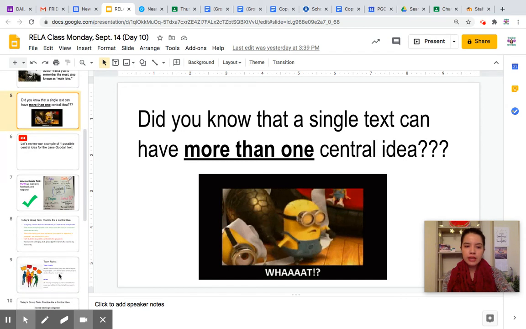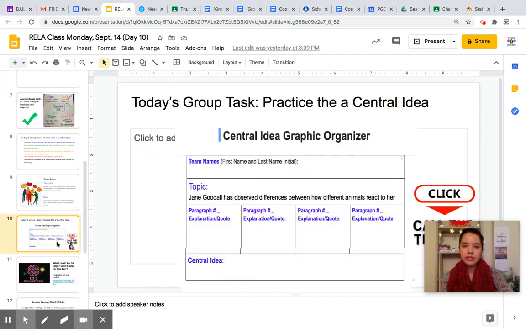Let's take a look at what we did on Friday. We reviewed real quick. We had this graphic organizer where as a team we began to think about how we can prove that this topic is correct. Our topic is: Jane Goodall has observed differences between how different animals react to her. Sometimes the chimpanzees might run away, the baboons might not, maybe one chimpanzee comes back, and other animals run away that aren't necessarily apes. We did read about different animals in this story.